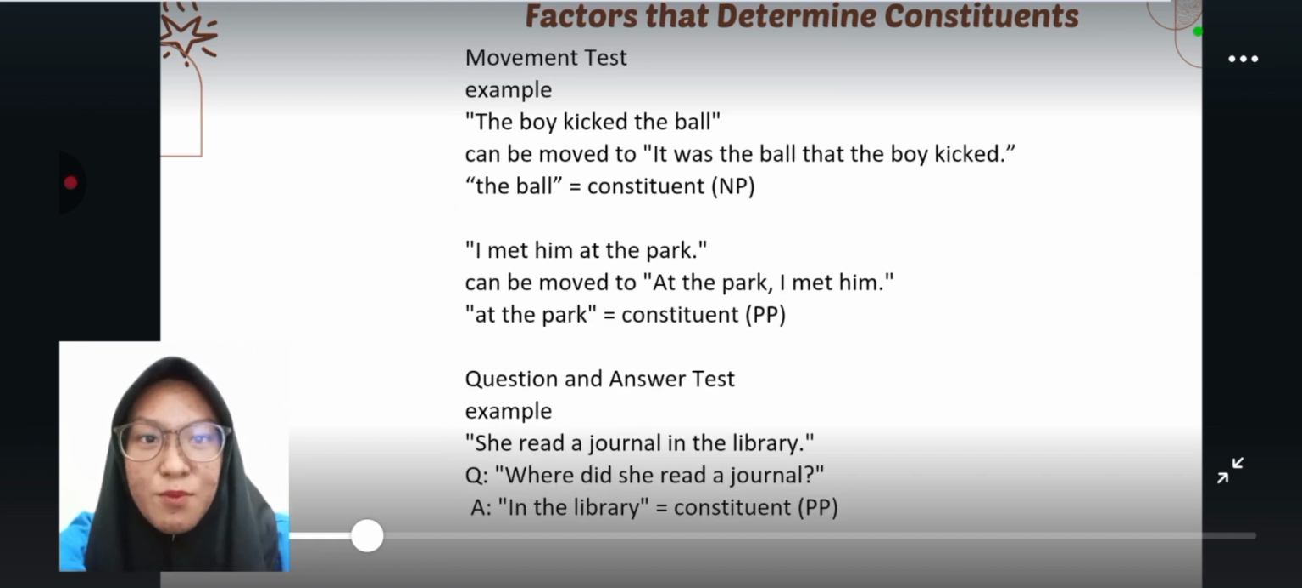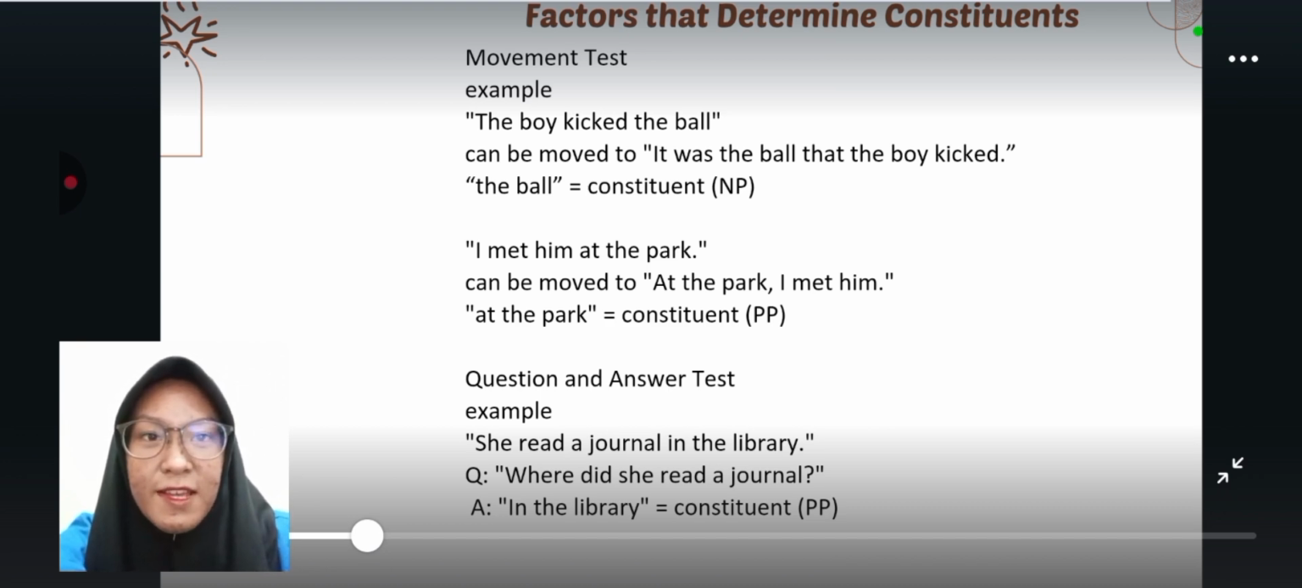The third is movement test. If a group of words can be moved as a single unit, it may be a constituent. For example, the boy kicked the ball. It can be moved: it was the ball that the boy kicked. The ball is a constituent, noun phrase. Another example, I met him at the park. It can be moved to: at the park, I met him. At the park is a constituent, prepositional phrase.